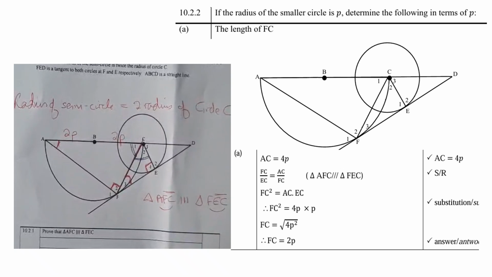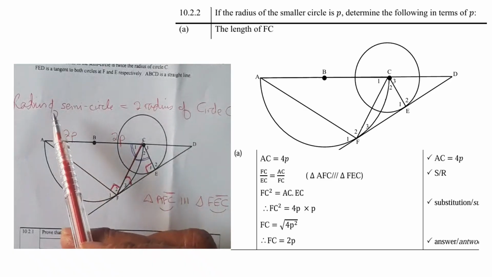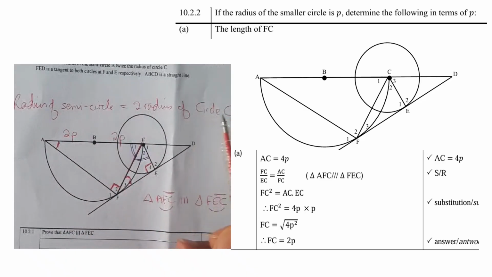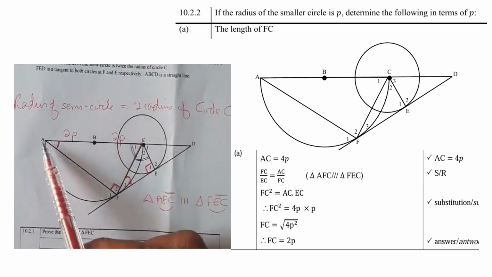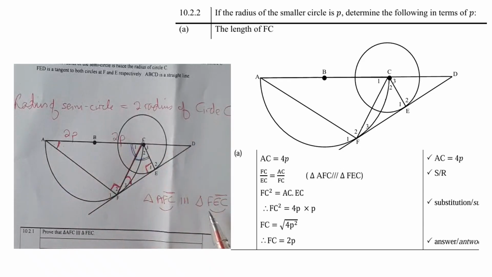Question 10.2.2. Now if the radius of the smaller circle is P, determine the following in terms of P. The length of FC. Now you can see there is FC. You must find the length of FC in terms of P. Now remember, given was that the radius of the semicircle is 2 times the radius of circle C. So if the radius of the smaller circle is P, then AC will be 4P. That is 2P plus 2P.